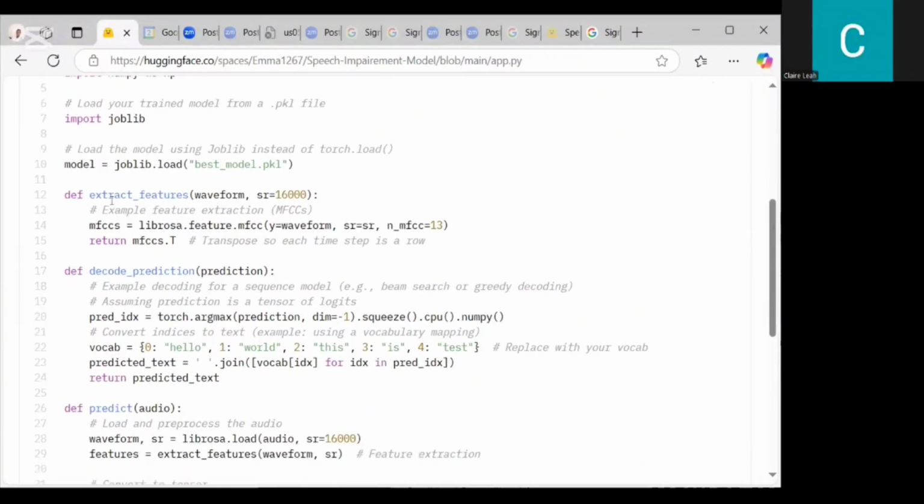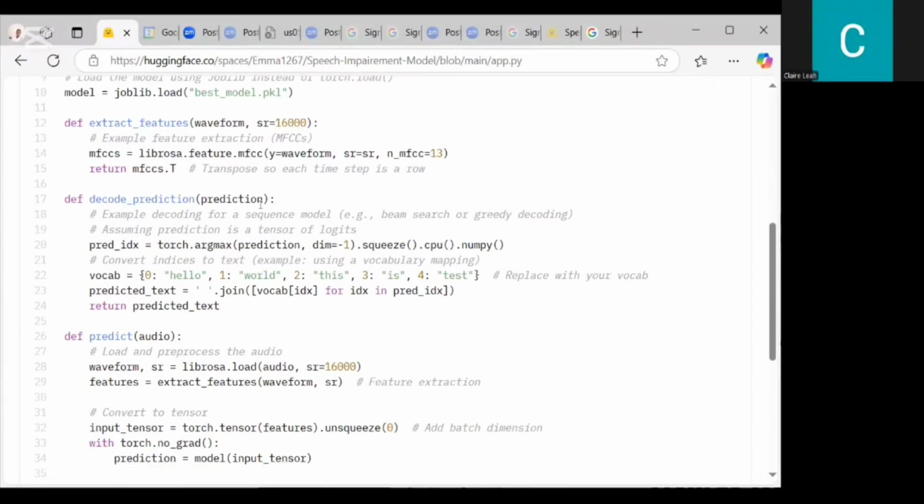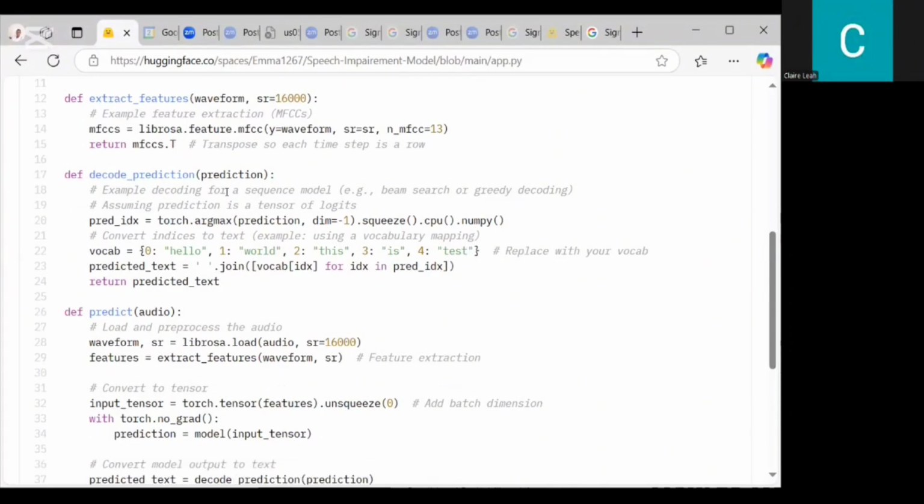Then we had to extract features from each waveform. The sample rate was 16 kilohertz, and mel frequency cepstral coefficients. We had the Librosa feature extracted out, and these were 13 MFCCs. And then we had to transpose each time step in a row. Then we also had to define the decode prediction.